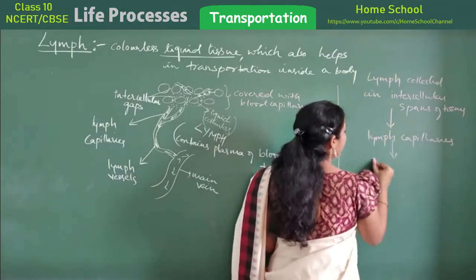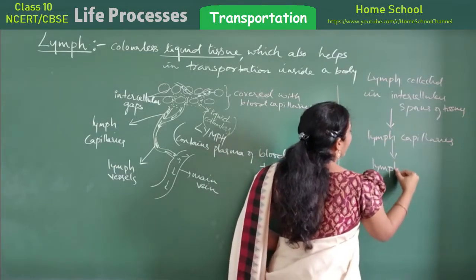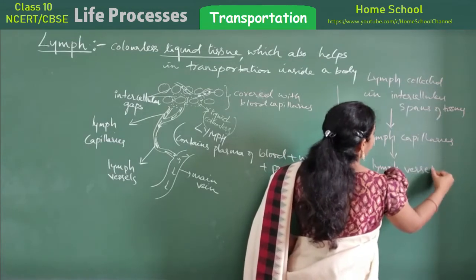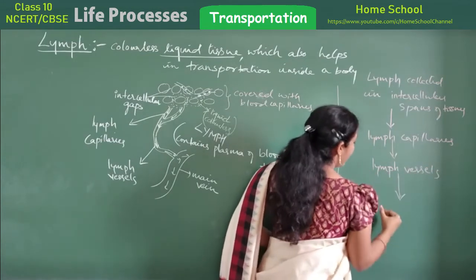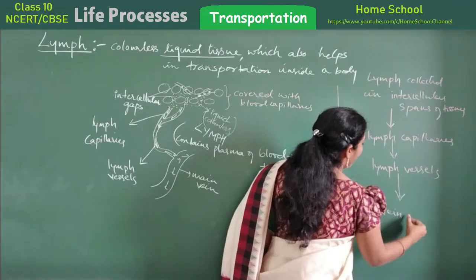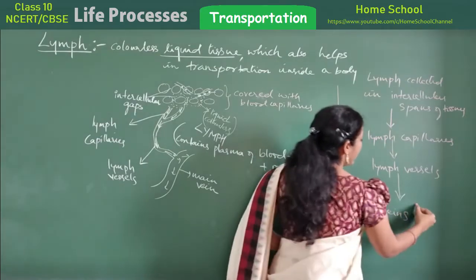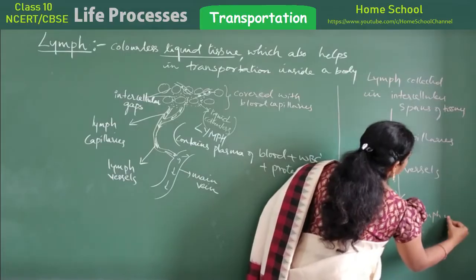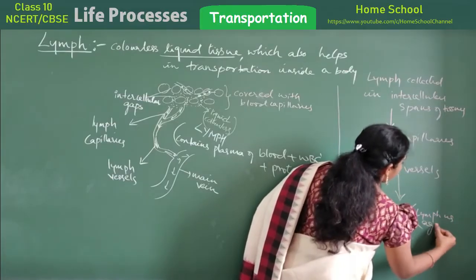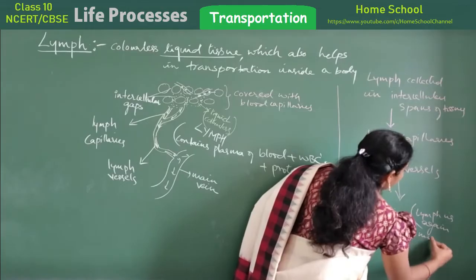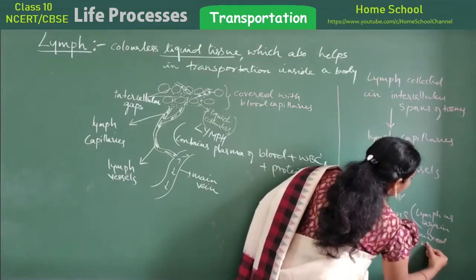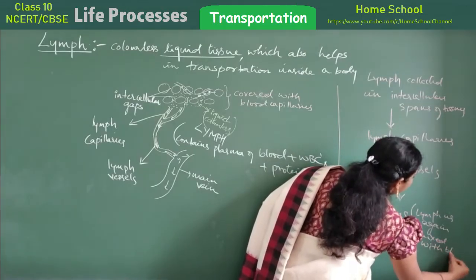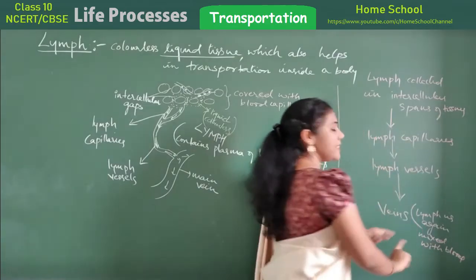From lymph capillaries, it will come to lymph vessels, isn't it? From lymph vessels, it will get mixed up in the veins. Okay, so in a vein, lymph is again mixed with blood.